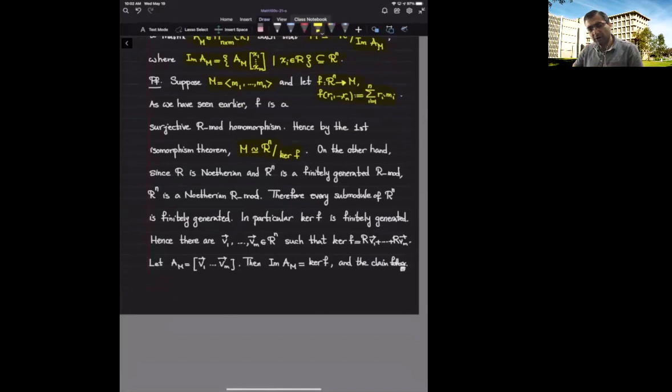What we know is that R is Noetherian and R^n is a finitely generated R-module, and therefore by the previous theorem R^n is Noetherian. That means every submodule of R^n is a finitely generated R-module. In particular, the kernel of F is a finitely generated R-module.